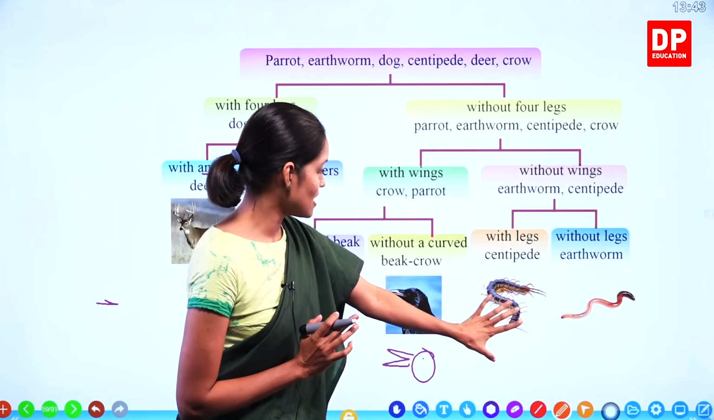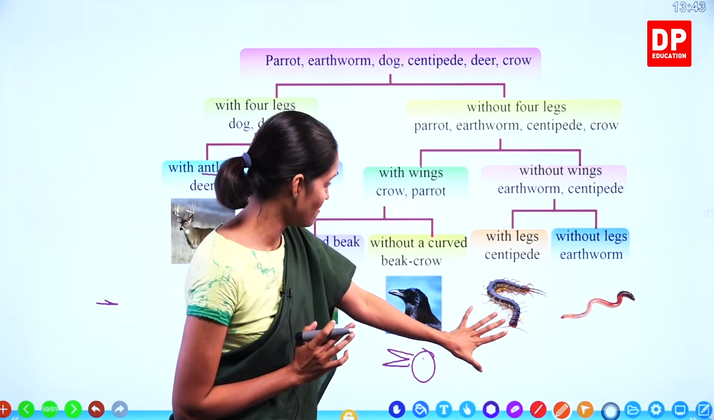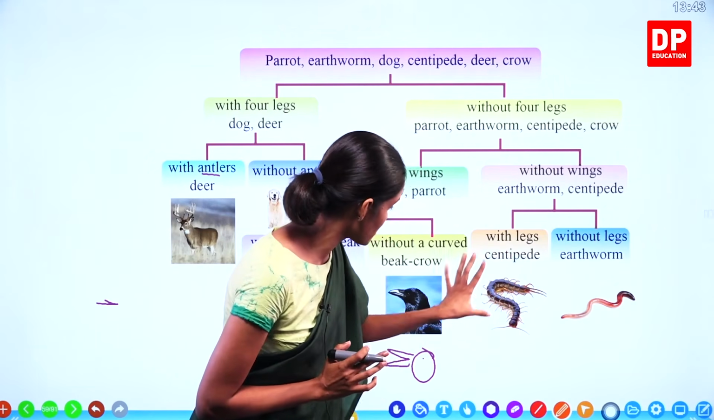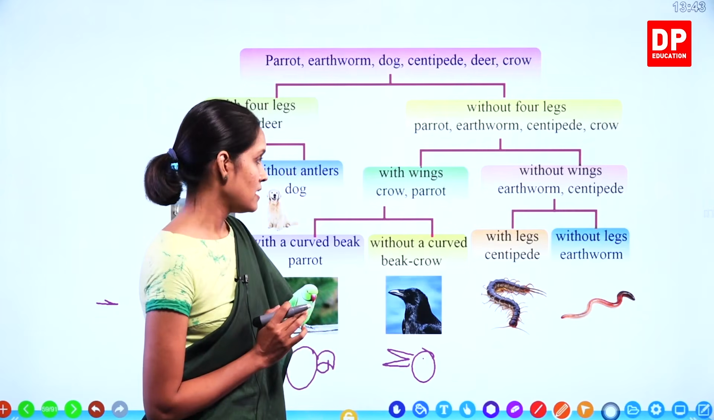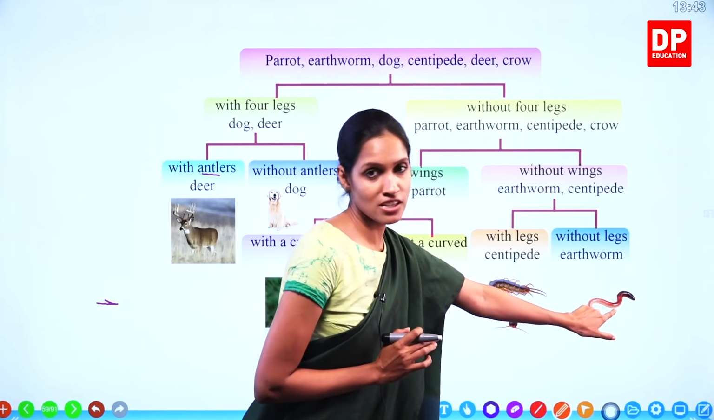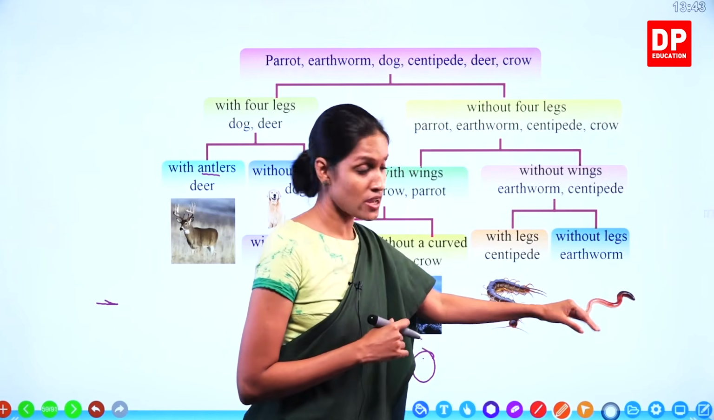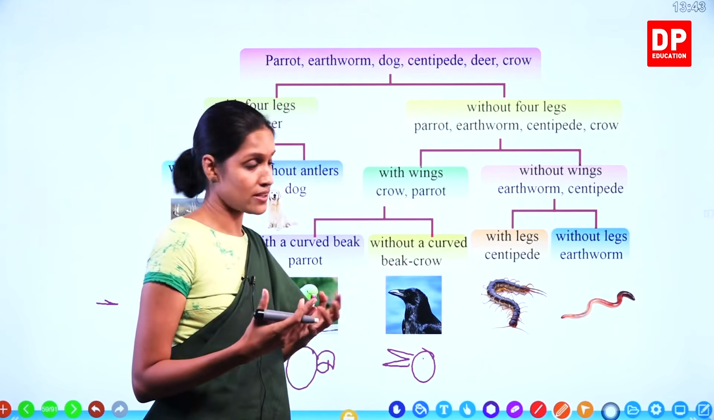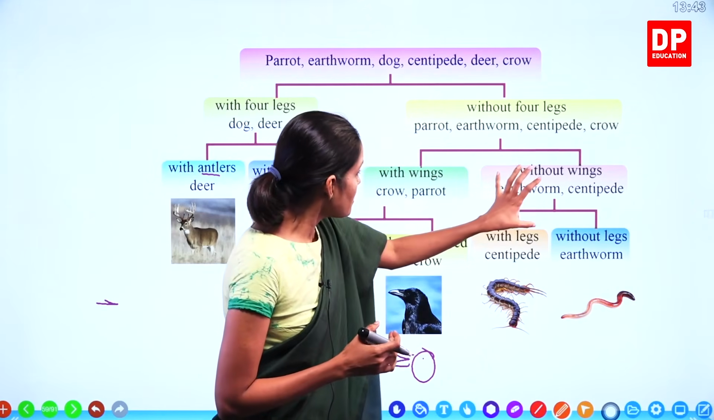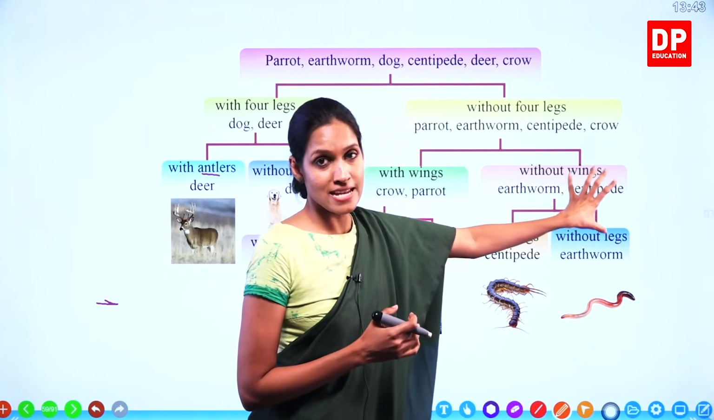Who is this? Now, this is a centipede. If you haven't seen one, this is a picture of a centipede. And this is an earthworm. Earthworm is a very useful animal for farmers. We are going to learn about it in the other lessons. We have two animals, earthworm and centipede.